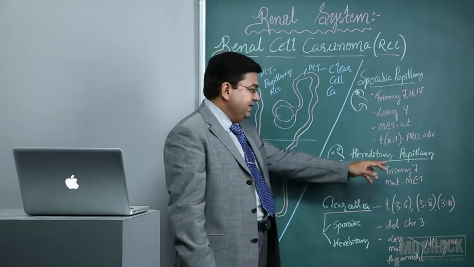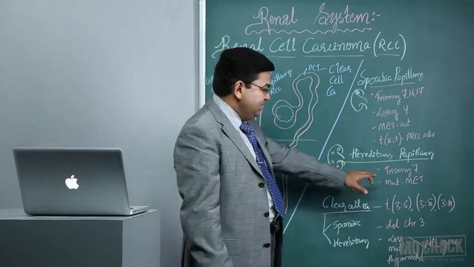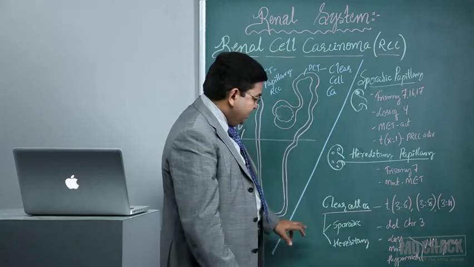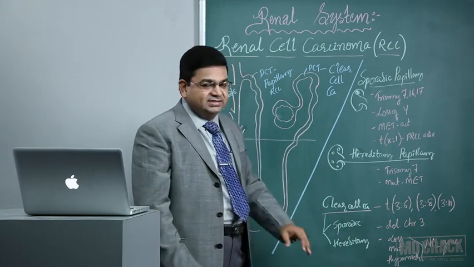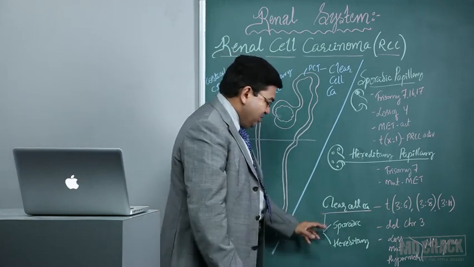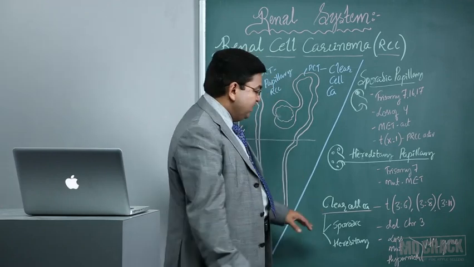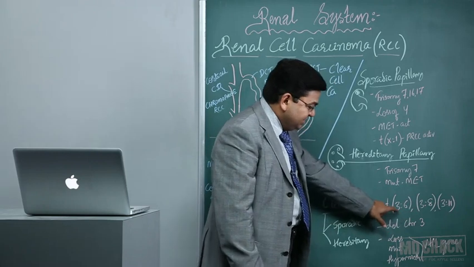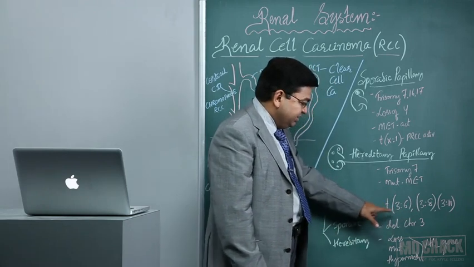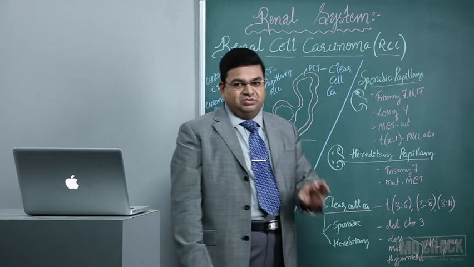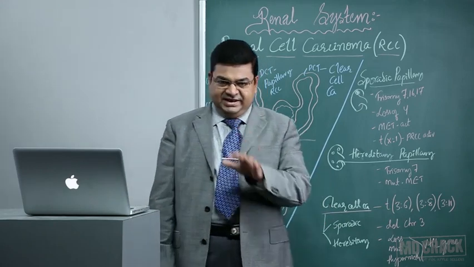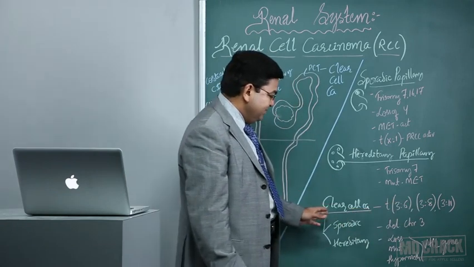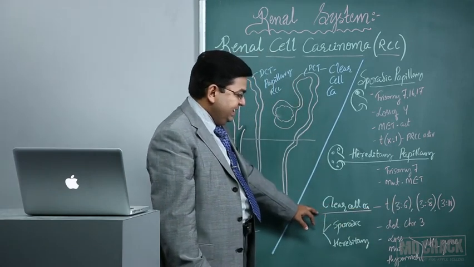Whereas hereditary papillary renal cell carcinomas are mainly described with trisomy 7, and it could also be due to mutation of the MET. Clear cell renal cell carcinomas again can be sporadic or hereditary. Both of them are due to translocation. See the gene that is involved here, translocated, it is the third chromosome. So deletion or translocation involving the third chromosome is the important factor that causes renal cell carcinoma. Either 3:6, 3:8, or 3:11 translocation can give rise to clear cell carcinoma of the kidney.